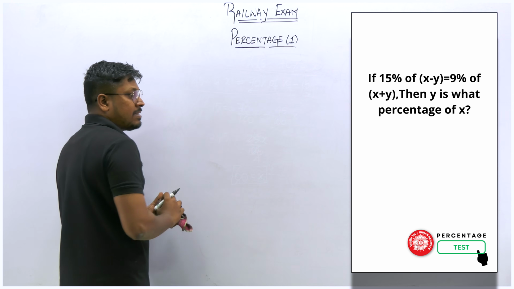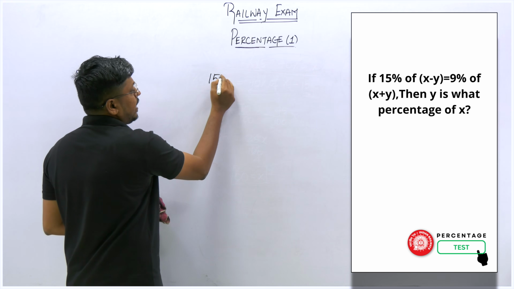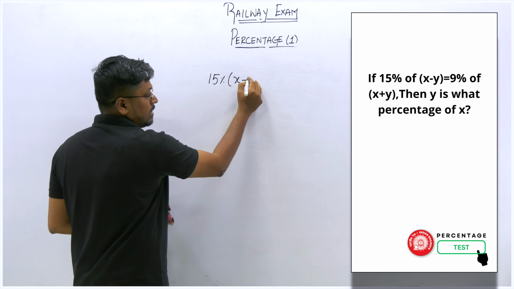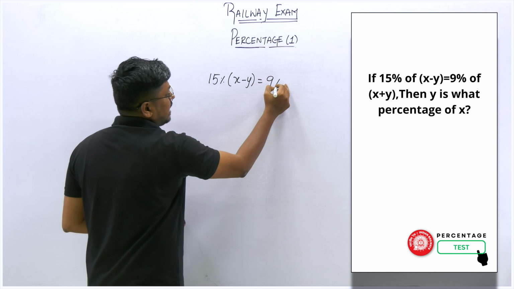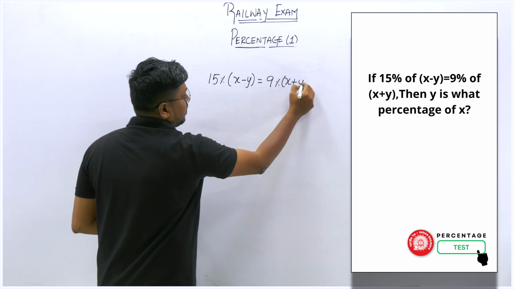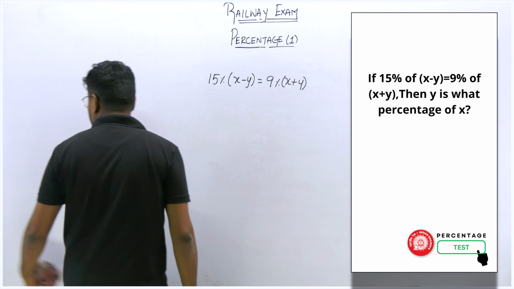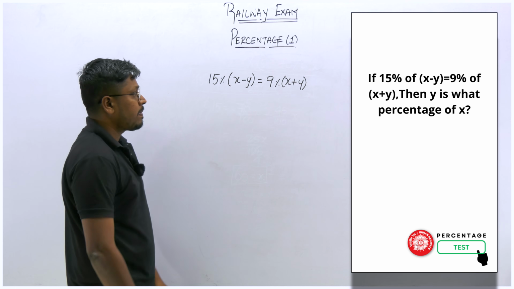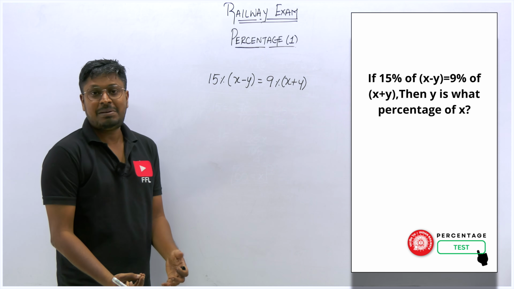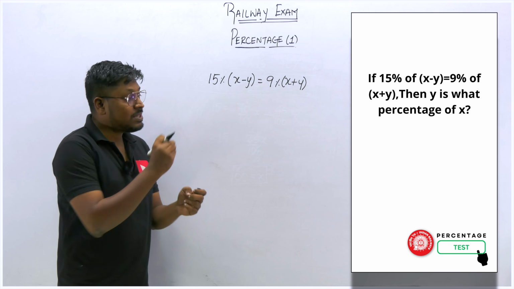So 15% of x minus y is equal to 9% of x plus y. Then find y is what percentage of x. Again, a very simple question, but remember one thing, there is a formula, right?